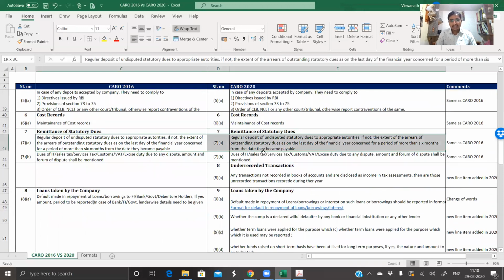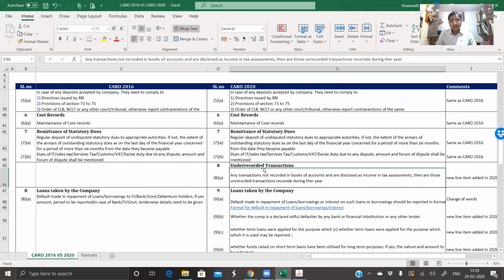Now, statutory dues: the point has not been changed. It's the same, wherein the company has to record defaults of more than 6 months in regular deposit of undisputed statutory dues to the appropriate authorities, and if so, the extent of arrears of outstanding dues as on the last day of the financial year. There is no change in this point. There is a new point added, point number 8, unrecorded transactions.